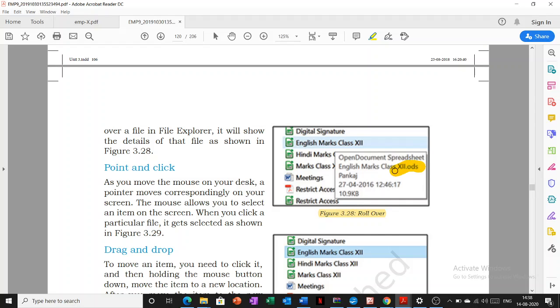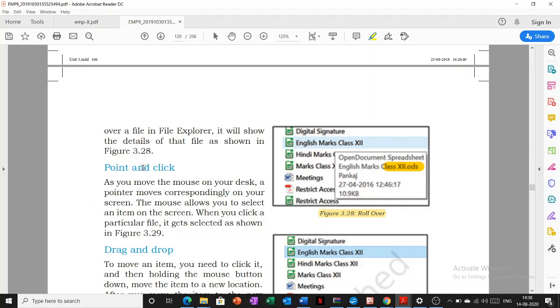.ods stands for open document spreadsheet. That means it is an OpenOffice spreadsheet file. It is in the Pankaj folder, right? Created on this date, this time, and this much is the size of your file.